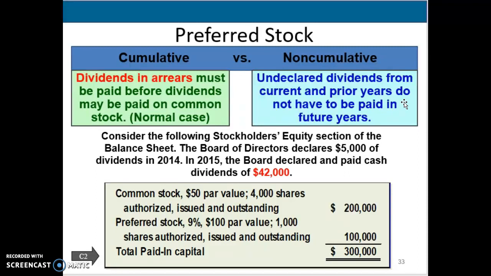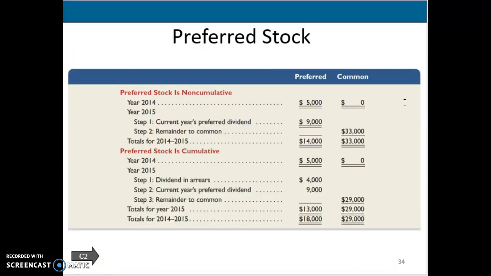So let's walk through the breakdown of these dividends that they're offering in 14 and 15. If in 2014 they declared a dividend of $5,000, well, preferred stockholders get theirs first. So it's all going to go to the preferred stockholders, and we'll see that in 2014 the common didn't get any.